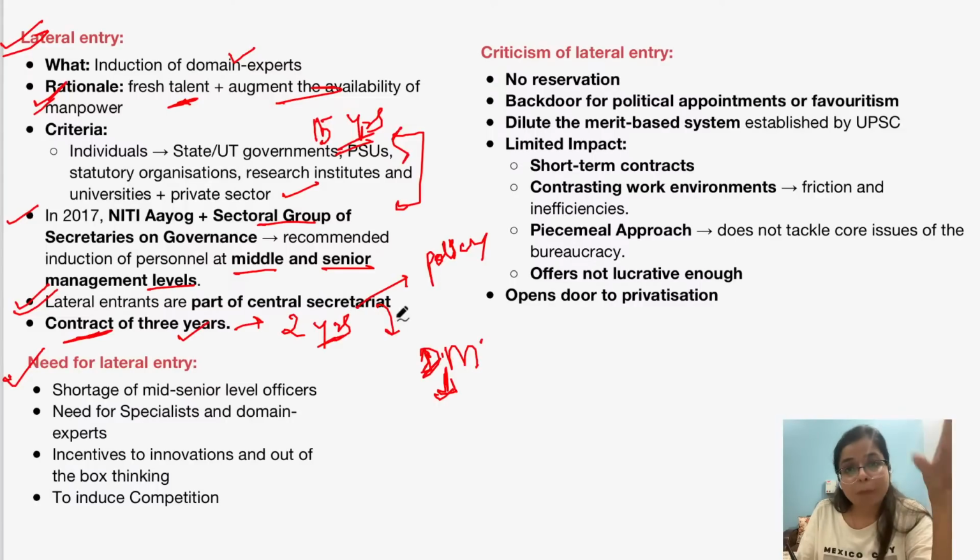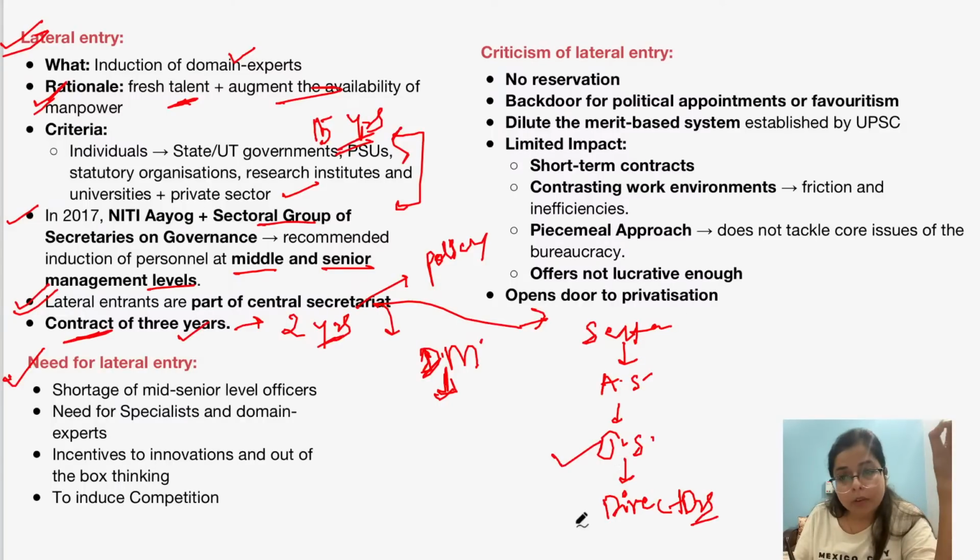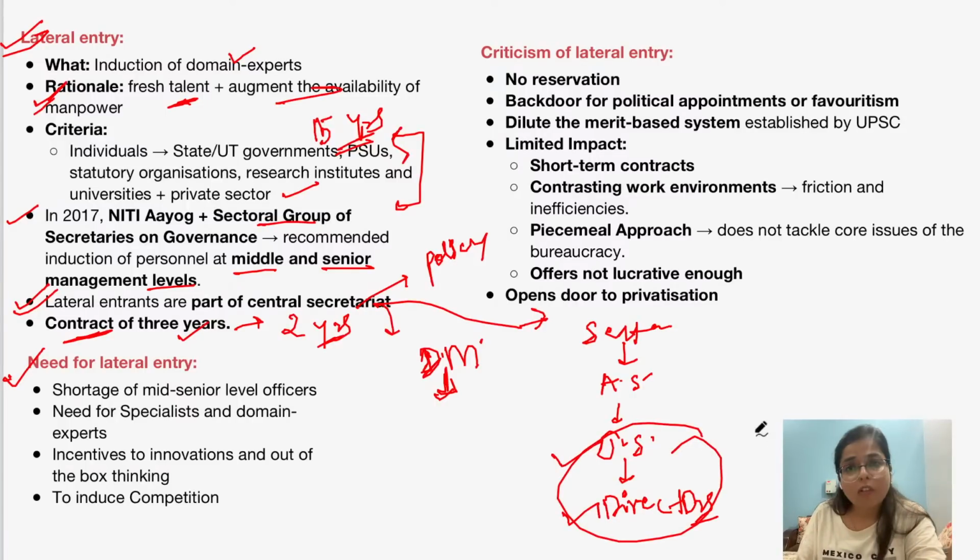So there are various departments in the central secretariat, based on which there is a hierarchy of posts, which goes as secretary, additional secretary, joint secretary, and directors. So when there is a lateral entry, these personnel are appointed to the post of joint secretary or to the post of directors or deputy directors. Okay. So in these mid senior level positions, they are directly inducted for a period of 3 years.